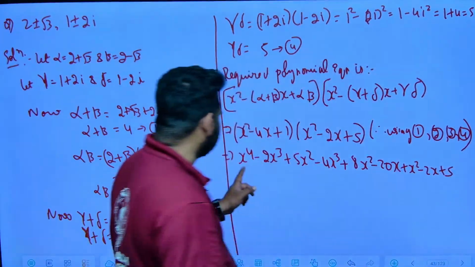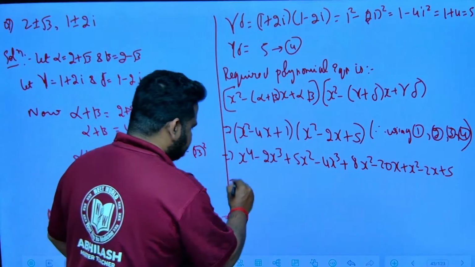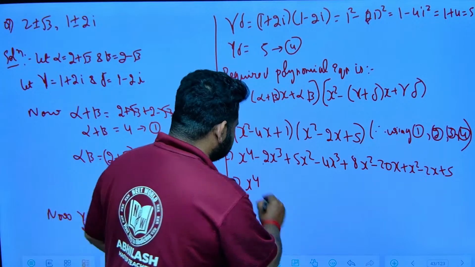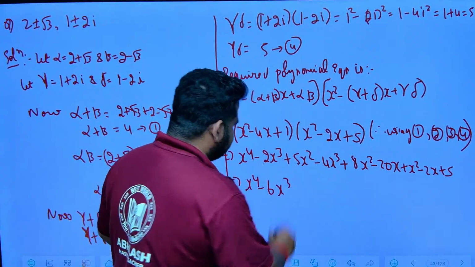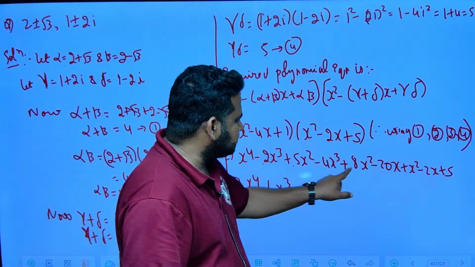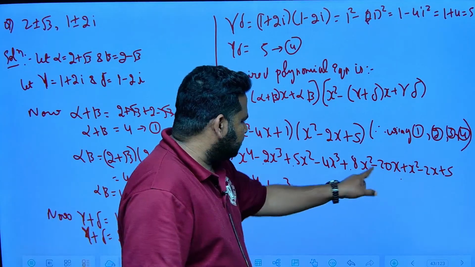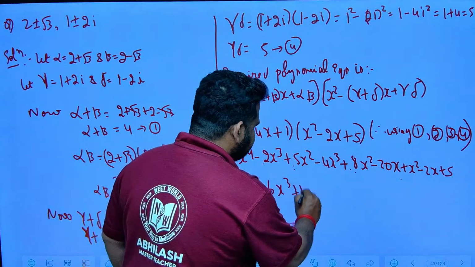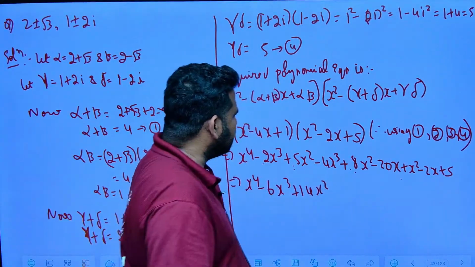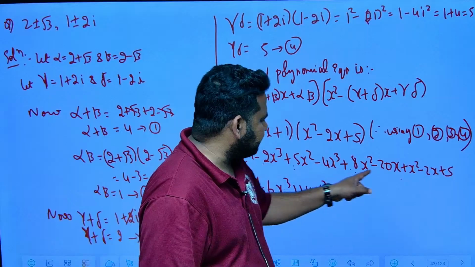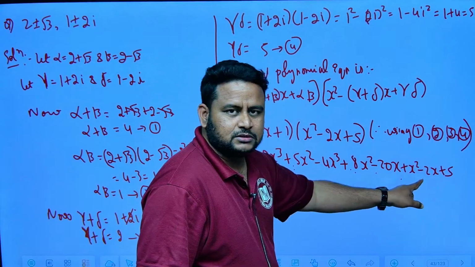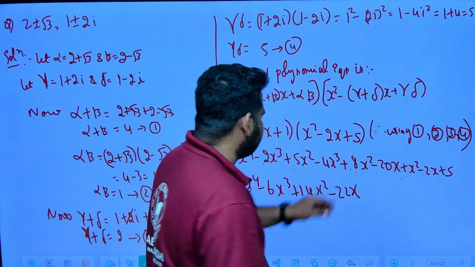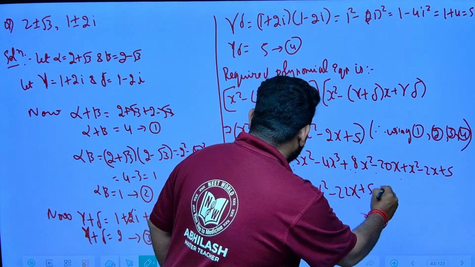Now consider x power 4, only one term is there, write it as it is. For x cube, minus 2x cube minus 4x cube is minus 6x cube. What about x square? 5x square plus 8x square plus x square. So 8 plus 5 is 13, 13 plus 1 is 14, so 14x square. What about the x term? Minus 20x minus 2x, that will be minus 22x. And we have one constant term, plus 5, equal to 0.